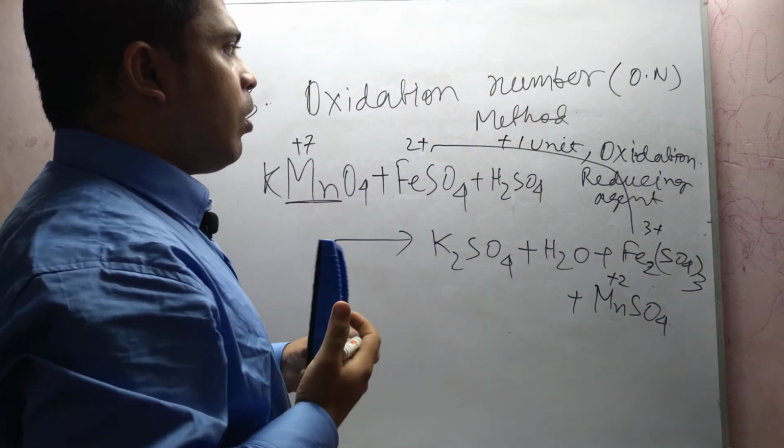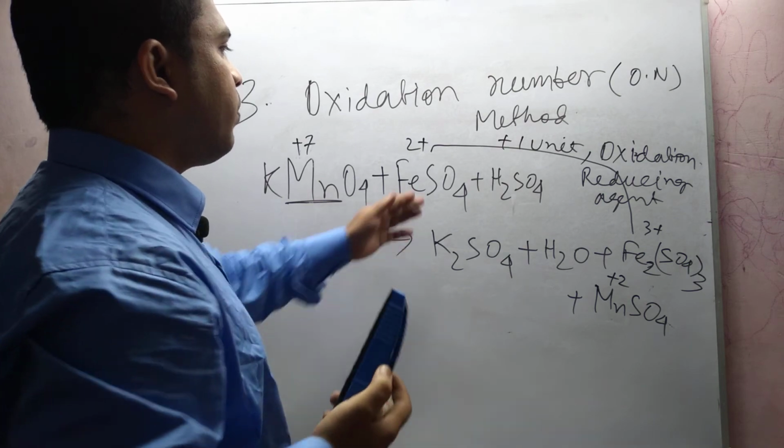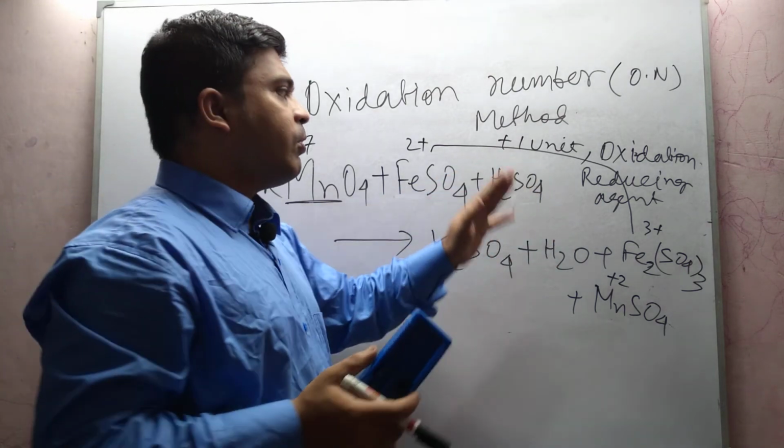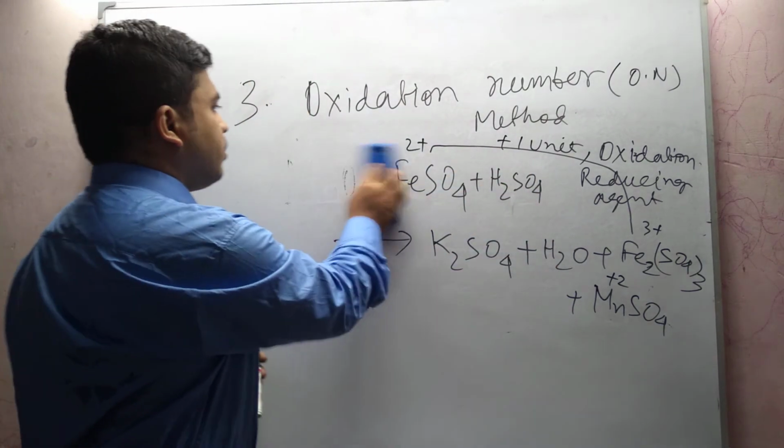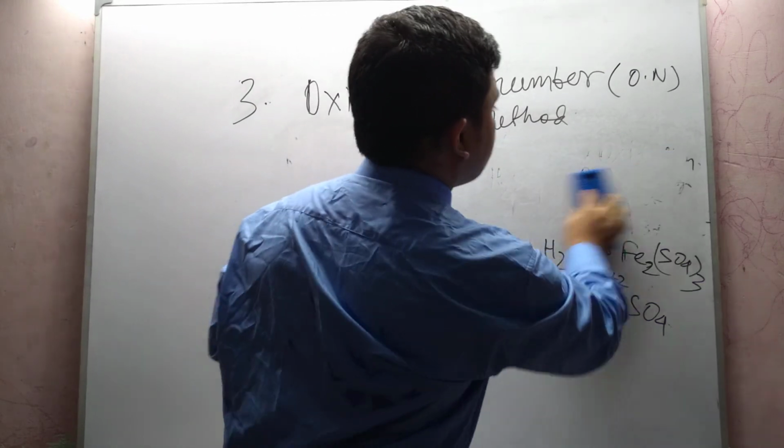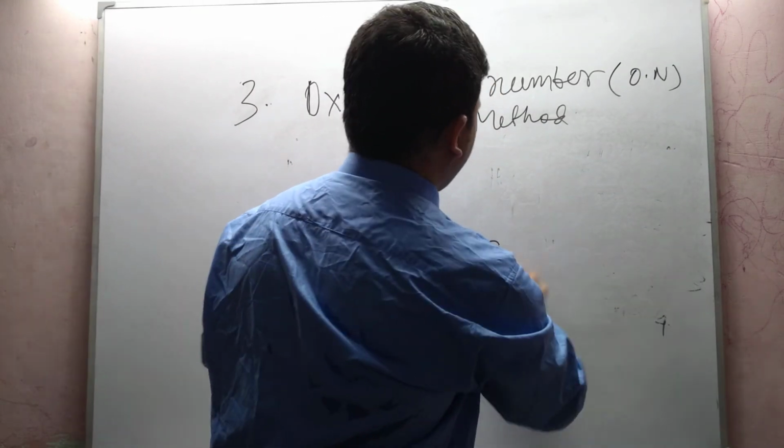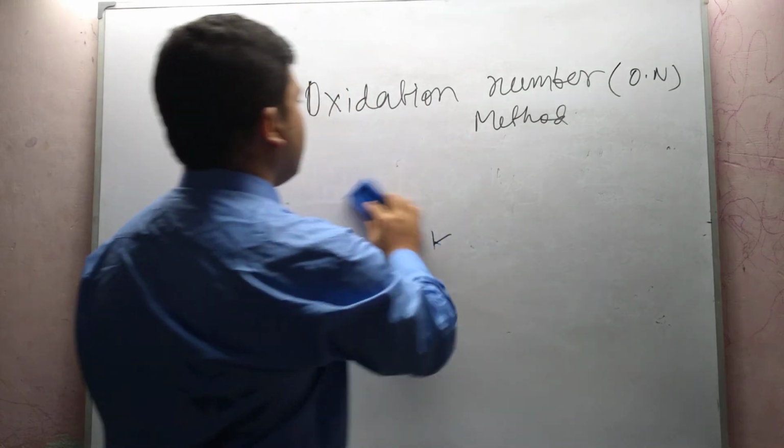So oxidation takes place and the species ferrous sulfate is acting as the reducing agent. This is the overall concept of oxidation, reduction, oxidizing agent and reducing agent.